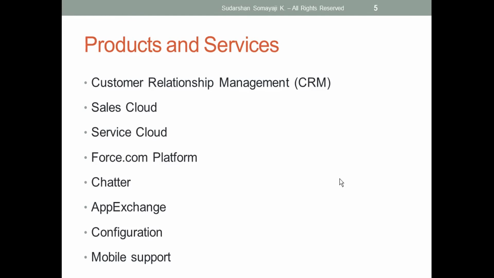Yes, I checked here and found that this particular app is available. So I'll check whether this app will fit into my application and my requirements. If I find that this app fits my requirements, then I'll check the pricing, whether it is a free app or a paid app. If it is a free app, I'll just start using it. How I'll start using it is I'll install it to my org, give permission to multiple users, and start using it.